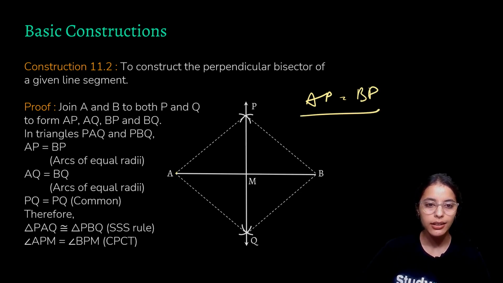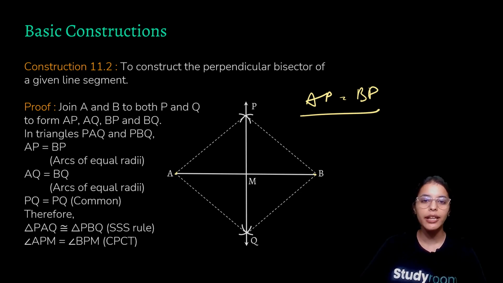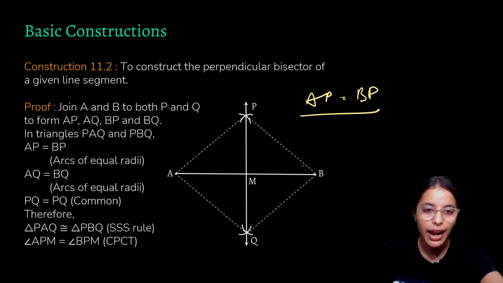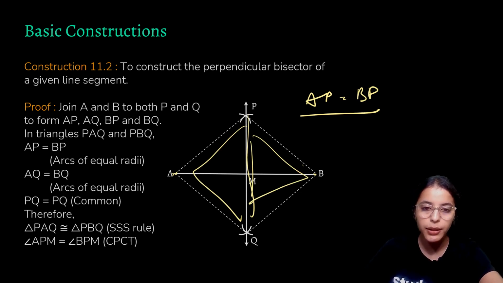Now similarly, AQ and BQ are equal because we have not changed the radius. I just moved it over here and did the same thing as we did at point P, at Q, and that is why it is important to keep the radius of the compass equal whenever you move to point A and to point B to draw the intersection, because otherwise these two sides would not come out to be equal. The next thing that we can see in these two triangles is that PQ is common.